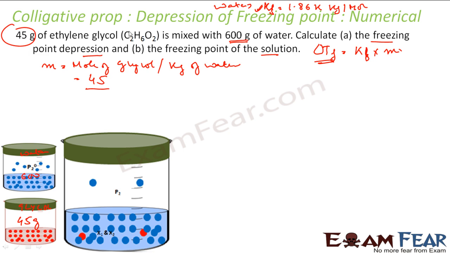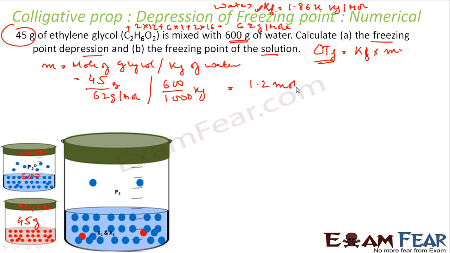So molar mass of glycol I can find: carbon is 2, that is 2 into 12, plus hydrogen is 6, 6 into 1, oxygen is 2, 2 into 16, that is 32. 32 plus 6 plus 24, 62 gram per mole. So this becomes 62 gram per mole, and this is gram. Divide by kg of water. 600 gram of water is nothing but 600 by 1000 kg of water. Correct? You solve this, you get molality as 1.2 mole per kg.